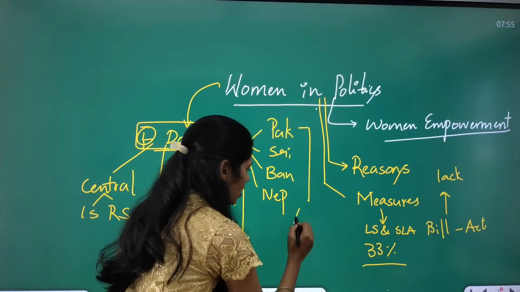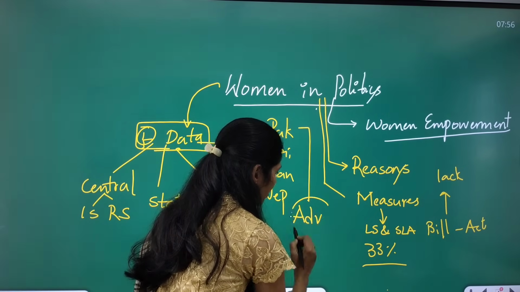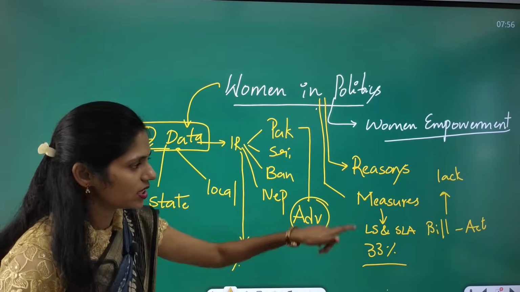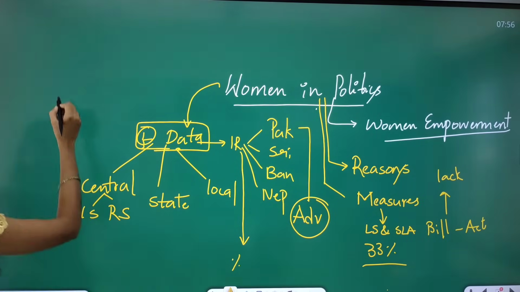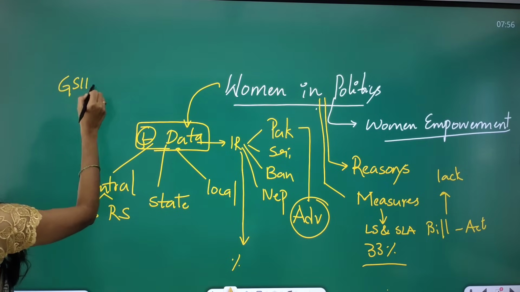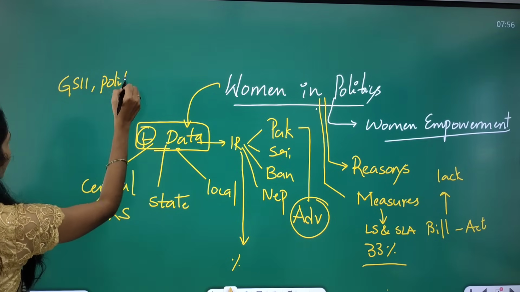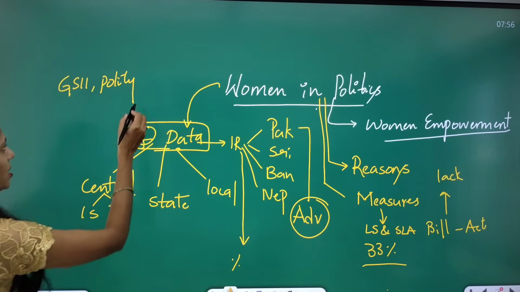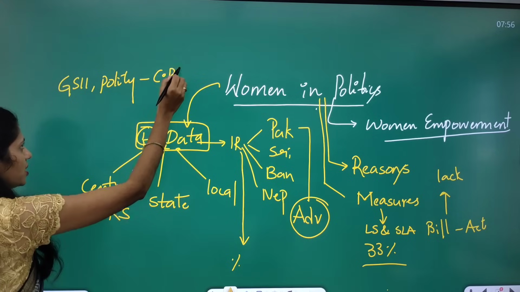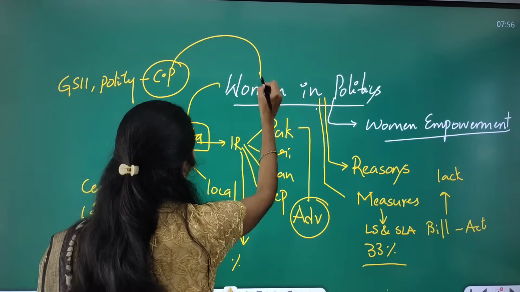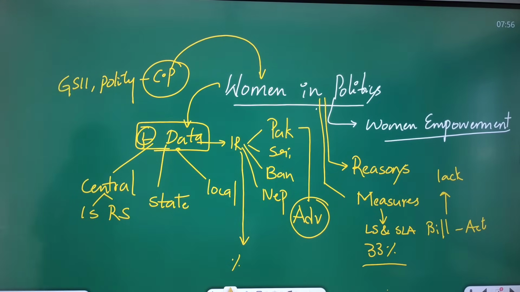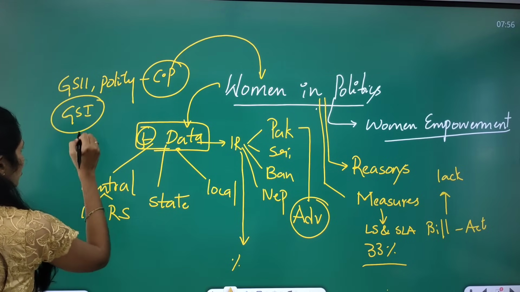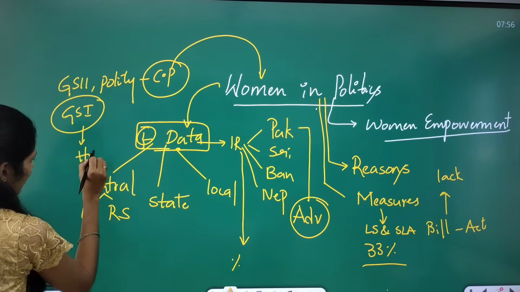And you also have to see what will be the advantages whenever women enter into politics. So all these are the dimensions that you have to think. So this topic is important from GS paper 2 under polity. In this polity, you can also see some more dimensions, like what are the constitutional provisions which talk about women's entry into politics. Okay, and from GS paper 1 point of view, we have history, right?